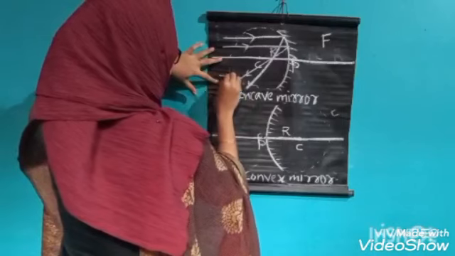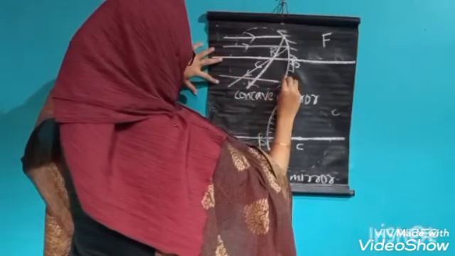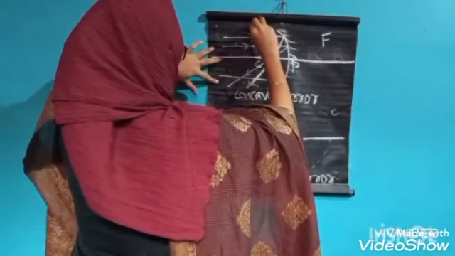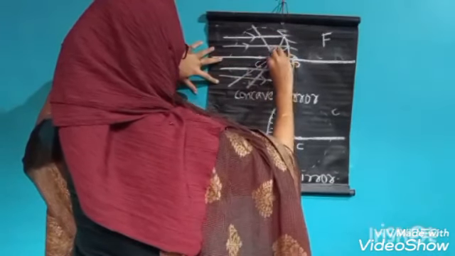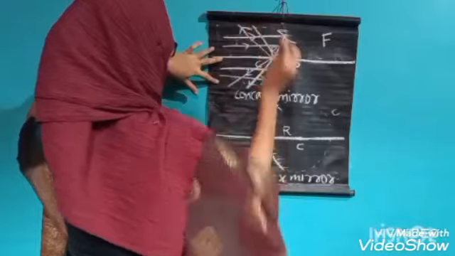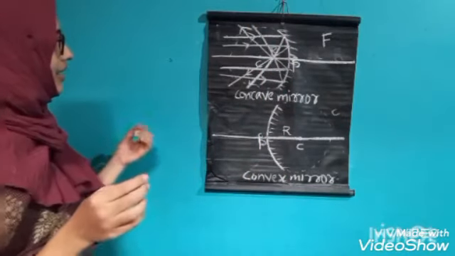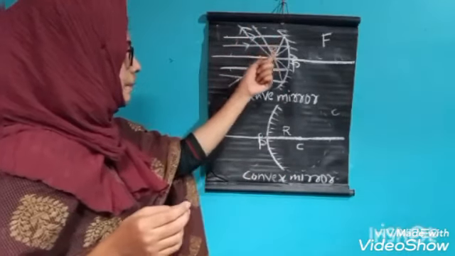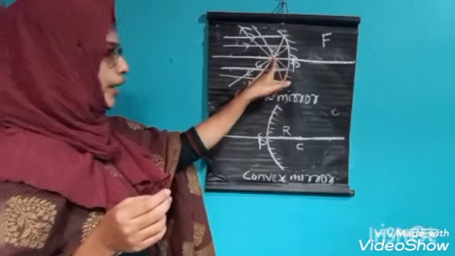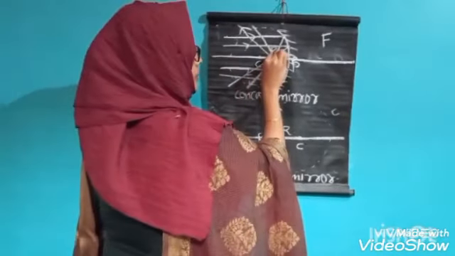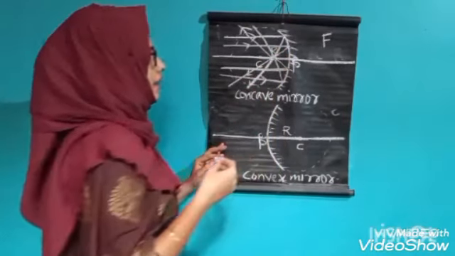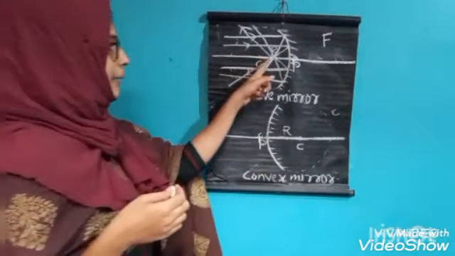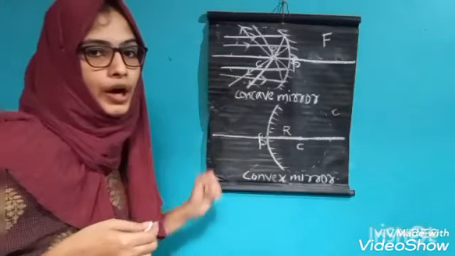Then another light ray passes. It reflects back. And another light ray passes. It reflects back. Here you can see light rays reflected back through the same point. This point, you can see the light ray passes through a common point.